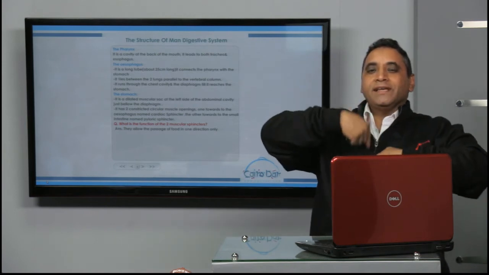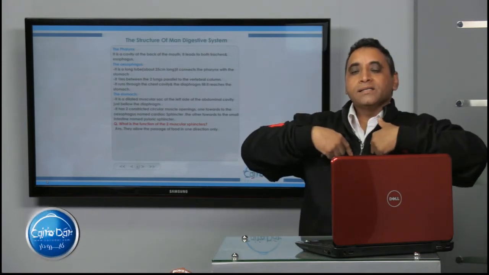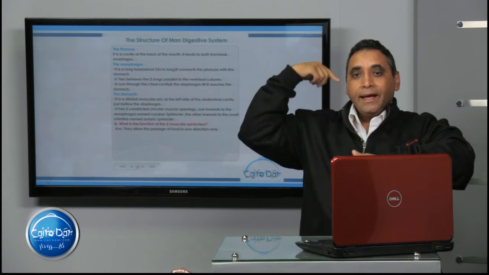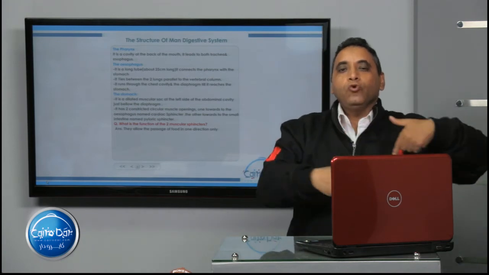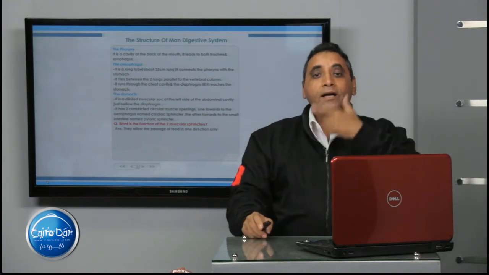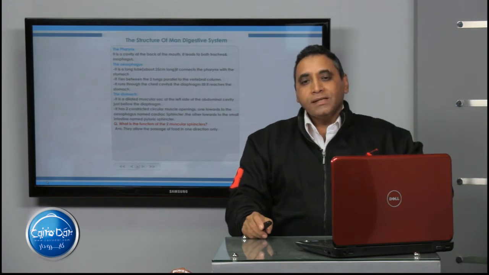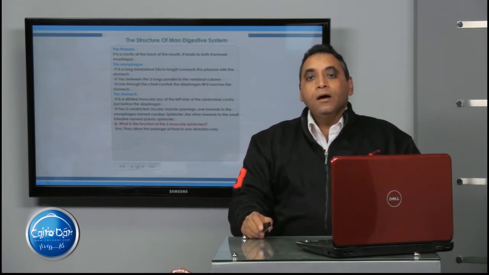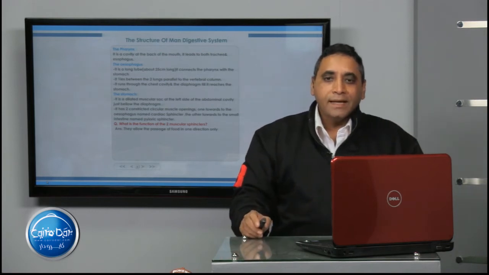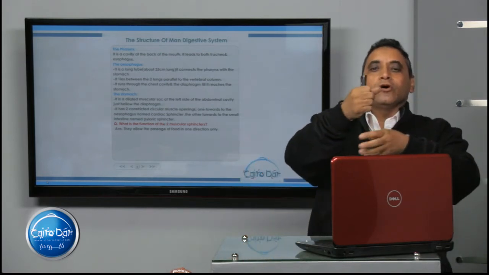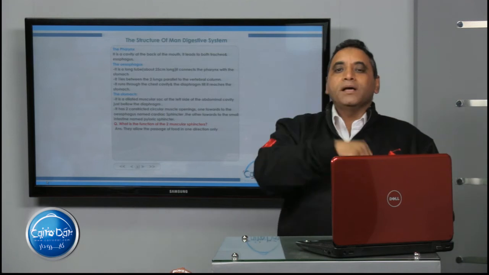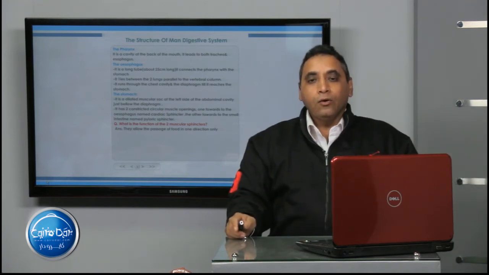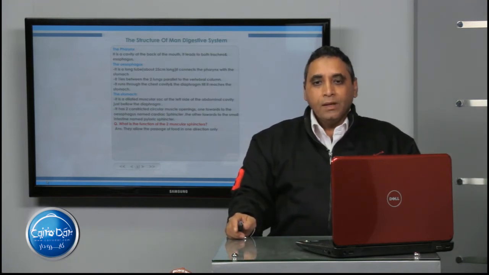It passes through the chest cavity between the two lungs, parallel to the vertebral column, and passing through the diaphragm to get inside the stomach to carry the food from the pharynx to the stomach. The food passes inside the esophagus by peristalsis, and we understand that peristalsis is a series of contraction and relaxation that allow the food to pass through the alimentary canal of the digestive system.